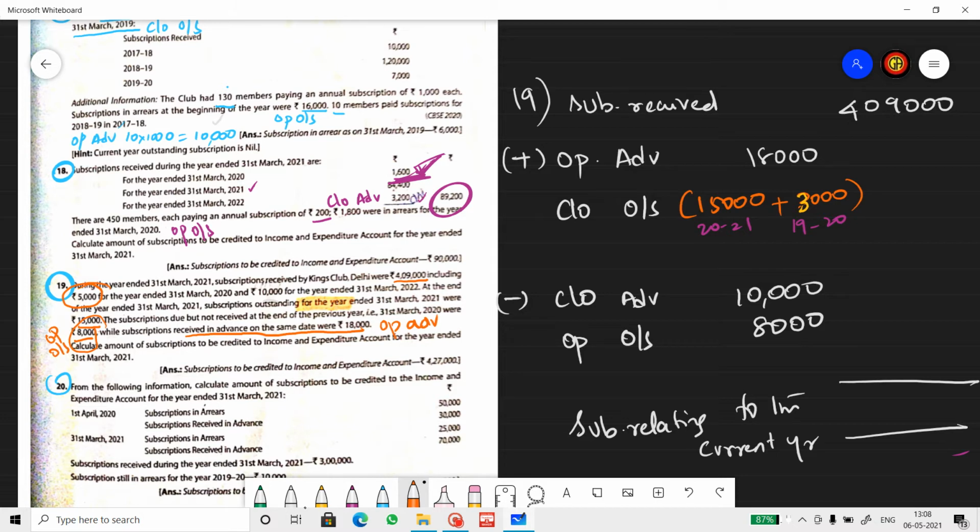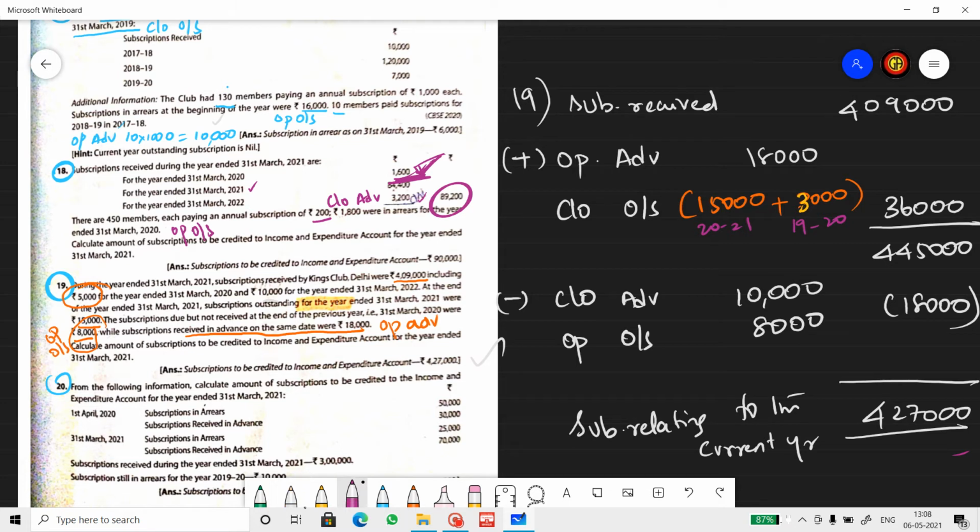So we add 18 plus 18, so that makes it 36,000 added. So we get 4,45,000. And then we subtract 18,000. With that we get 4,27,000 as subscription relating to the current year. You can see we are getting the book answer.